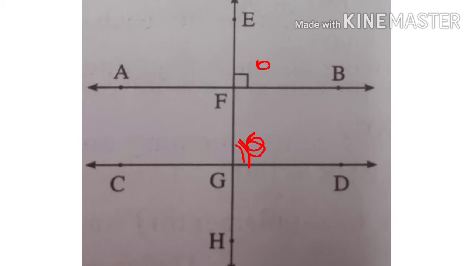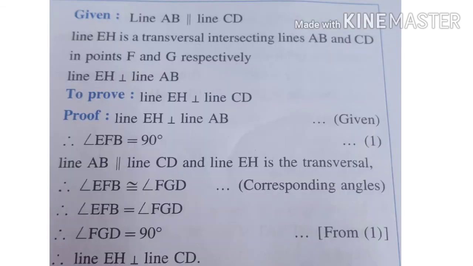So therefore both angles are 90 degrees. So if AB is perpendicular to EG, then CD is also perpendicular to EG because angle EFB and angle FGD both are 90 degrees as they are corresponding angles. That's why if AB is perpendicular on EH, then CD is also perpendicular on EH. So write down the solution. Given is line AB is parallel to line CD and line EH is a transversal, intersecting lines AB and CD at points F and G respectively.